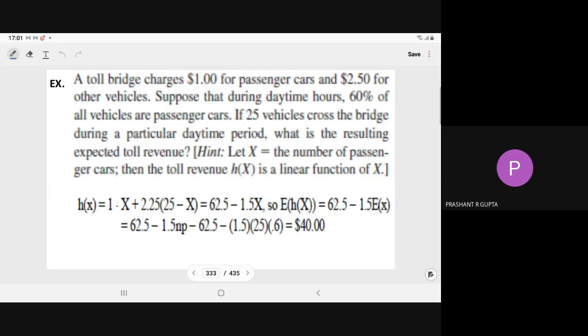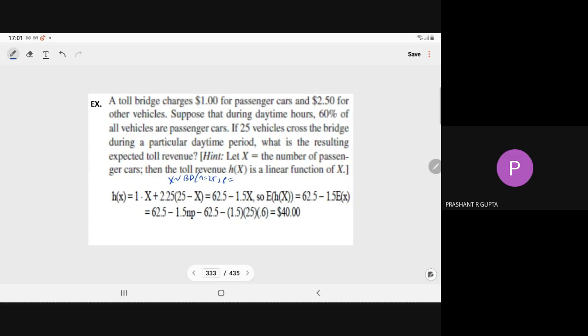No, I am saying that presently X follows a binomial distribution with parameters n equal to 25 and p equal to how much? 0.6, right? Yes sir, p is equal to 0.6. Now you are saying that 25 minus X also follows the binomial distribution with the same parameters?